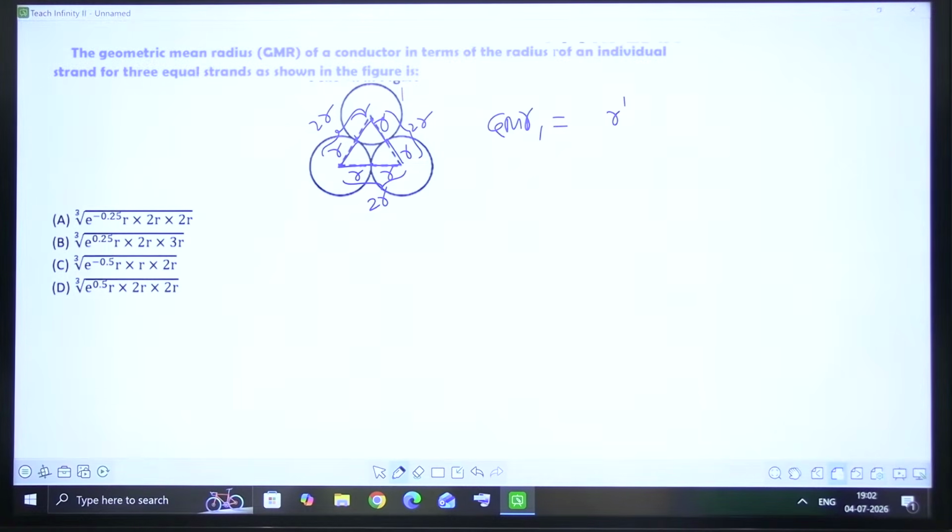That is because of internal flux linkage and all. There is a big story behind it, so I'm not going into that depth. Why exactly 0.778? I'm not getting into those details as of now. Time is important for us.